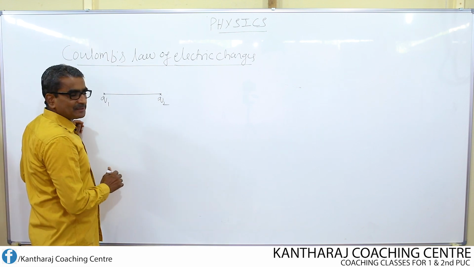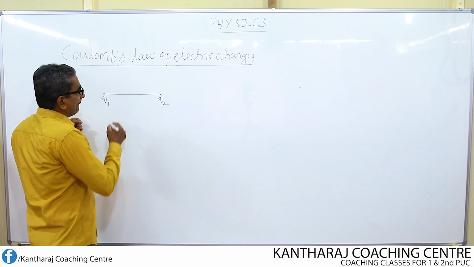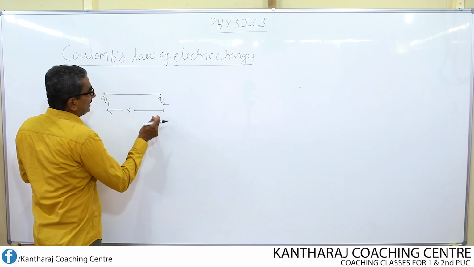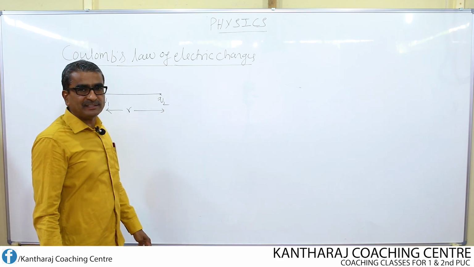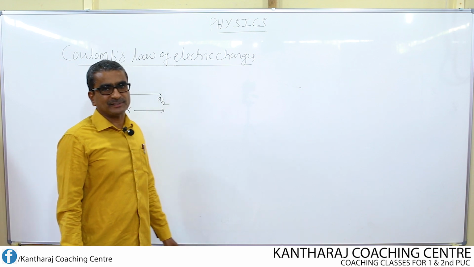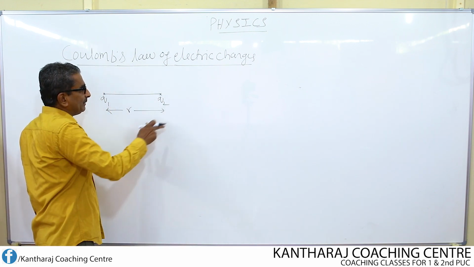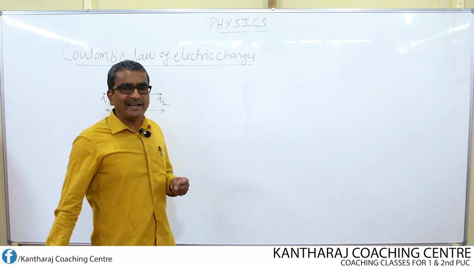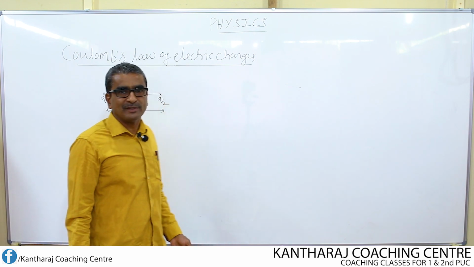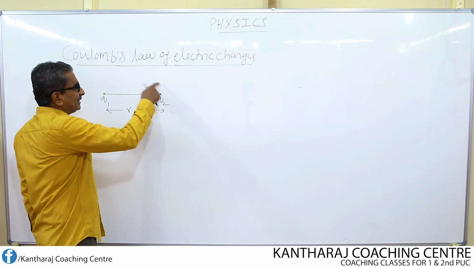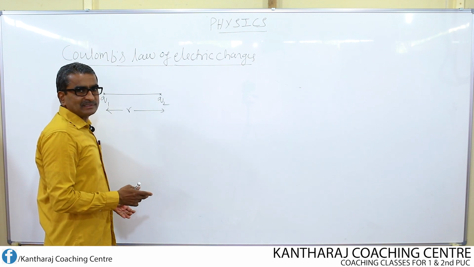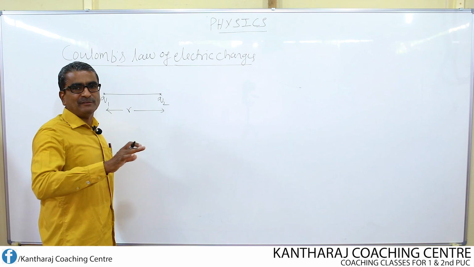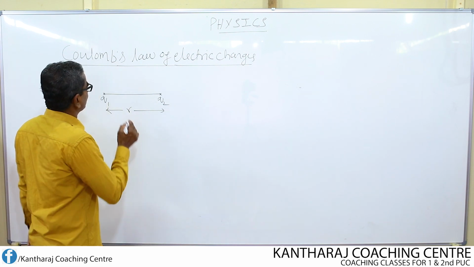Let the two charges be separated by a distance r, and let the two charges be kept in free space. What is the surrounding medium for these two charges? Free space. Free space means either air or vacuum. If the space surrounding the charge is either air or vacuum, then we consider that as free space.